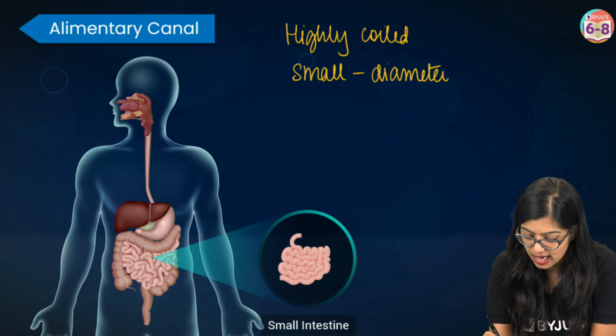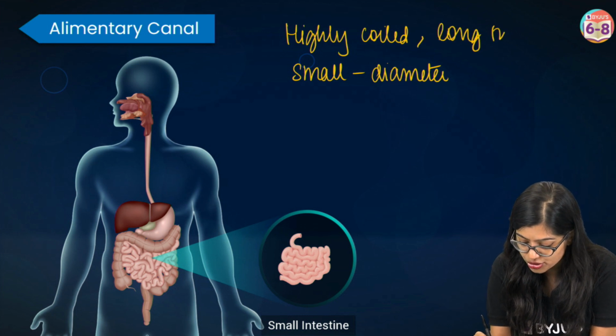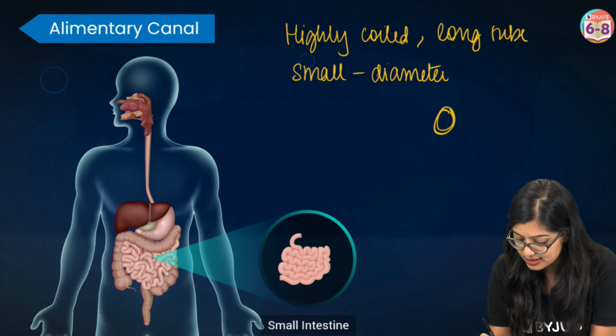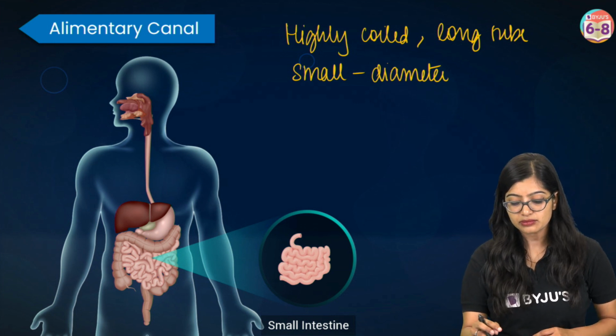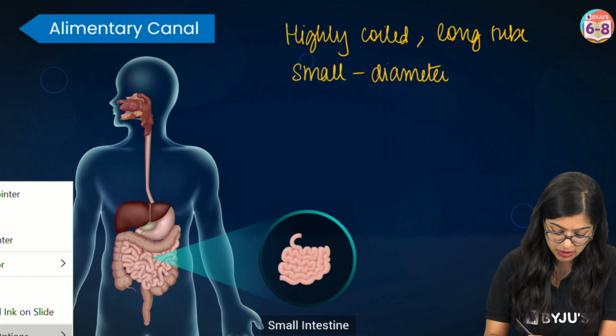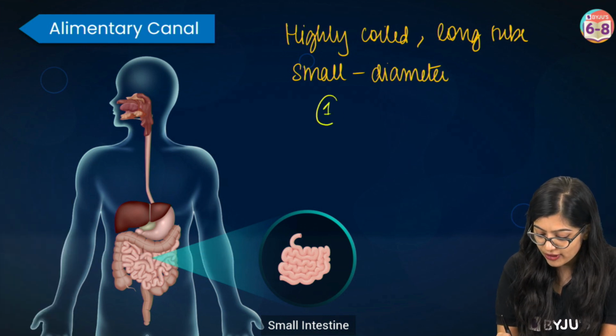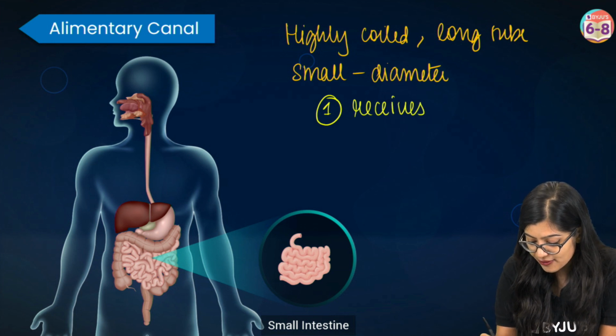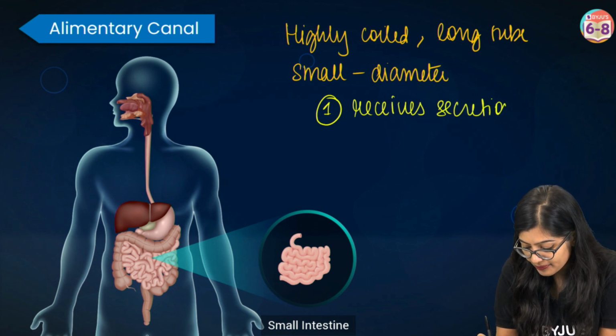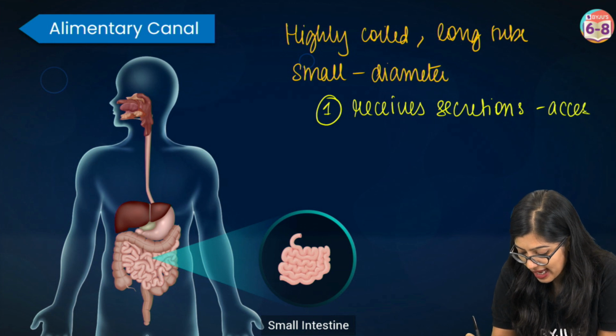It is a long, highly coiled tube, and the diameter is relatively smaller, which is why we call it the small intestine. Now the small intestine serves 2 functions. First and foremost, the small intestine receives secretions from the accessory glands.